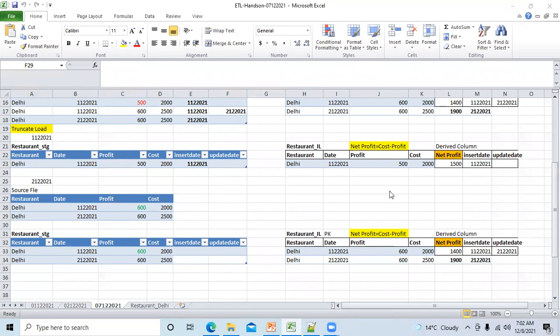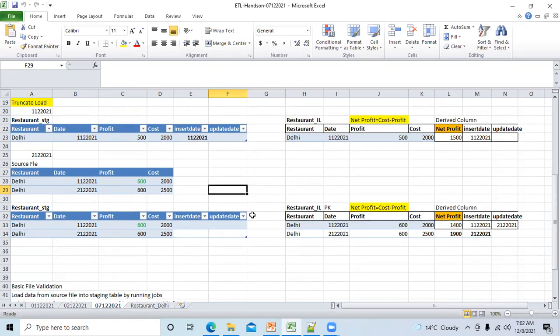Sir, if the source file contains only incremental load, then truncate load is meaningless, right, sir? Correct, that will not make any sense. But you know, actually, what happens? That's a good question you have asked. Let me tell you what happens now.